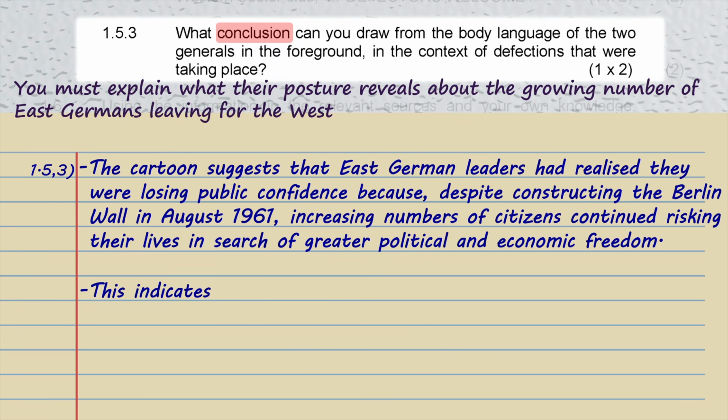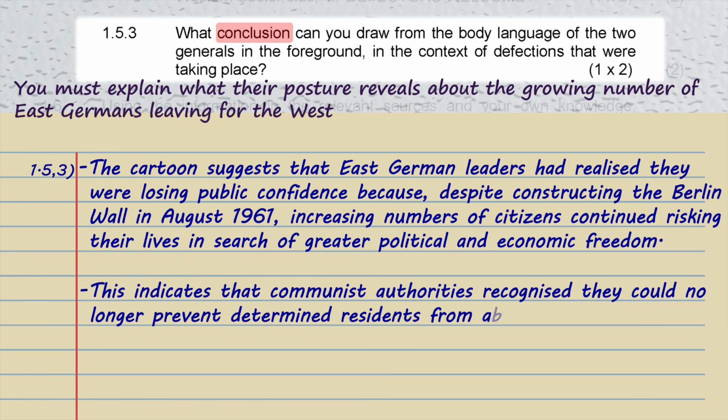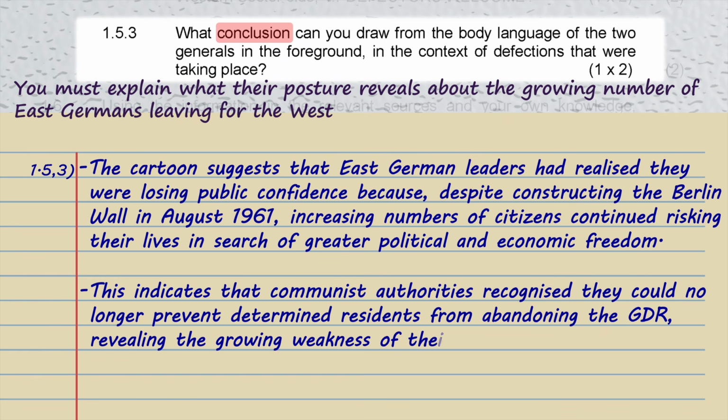It also indicates that communist authorities could no longer stop determined residents from leaving the German Democratic Republic, showing the growing weakness of their government during the Berlin crisis. What matters here is not the appearance of the generals, but what their body language represents: frustration and helplessness.